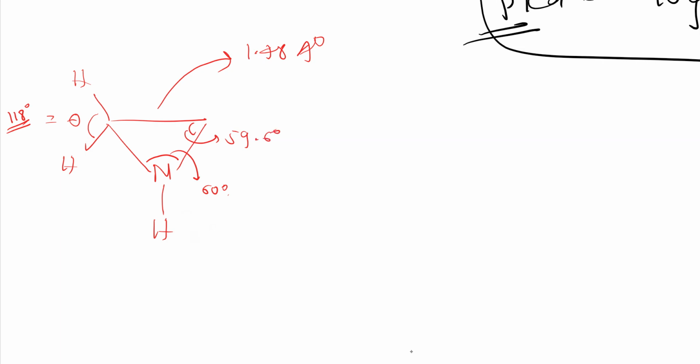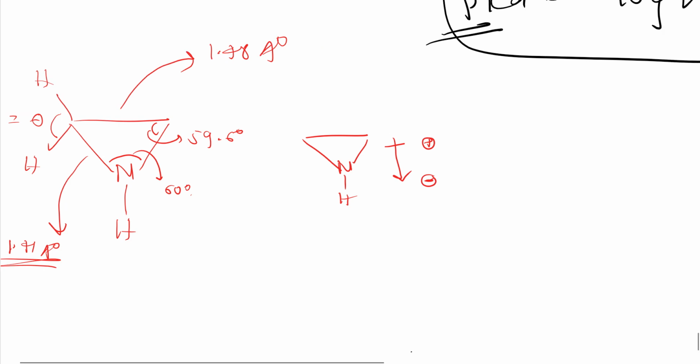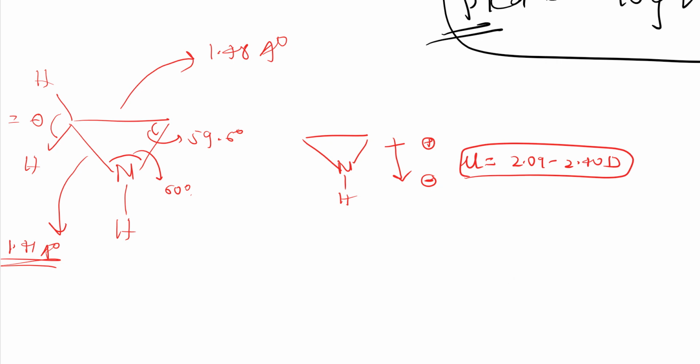And this carbon-nitrogen bond length will be 1.41 Angstrom unit, right? So these are the few basics. And also, if you want to see the dipole moment, see here, nitrogen is an electronegative atom, so electron density will be more toward nitrogen, negative will be here, positive will be on carbon, like this the dipole moment will be, and the arrow I have shown. So the dipole moment will be between 2.09 to 2.40 D. This is the dipole moment of this aziridine.